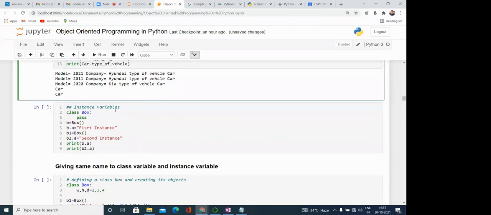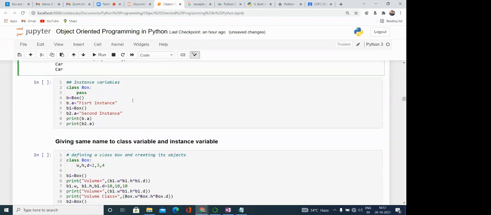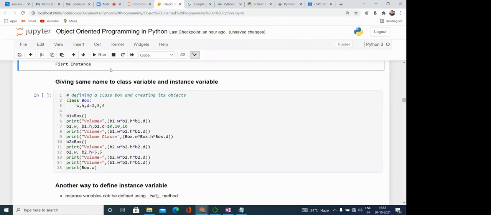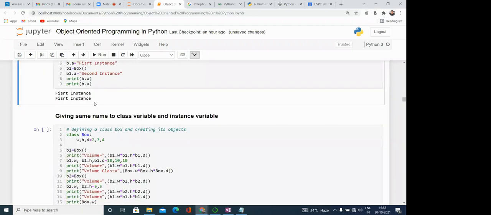Now, this is also an instance variable example: b is equal to Box, b dot a is the first instance, b1, b2 dot a the second instance. So what is the meaning here? Also, by using this, we can add the instance variable to the object. This is the meaning. Yes, b is equal to Box, b dot a is equal to first instance, then b1. Not b2, that is not here, b1 dot a. This is the same thing as we discussed earlier.